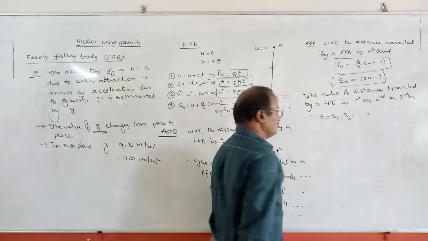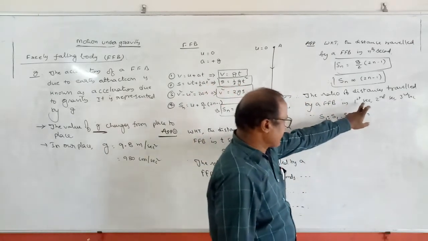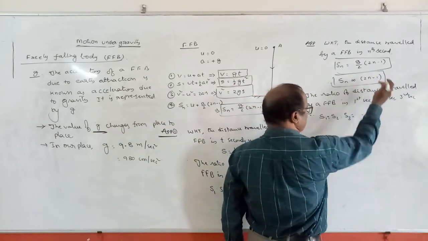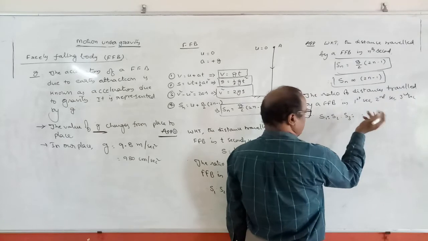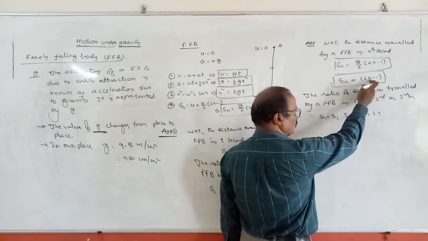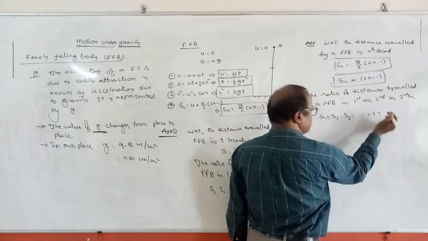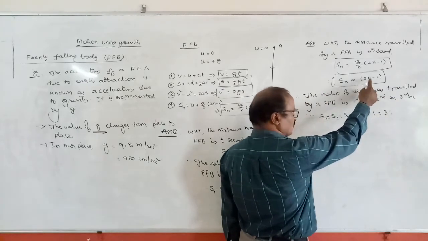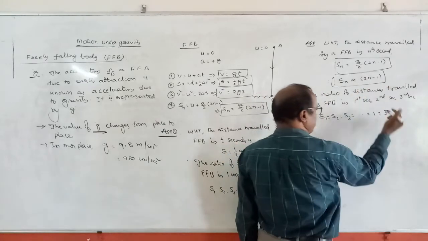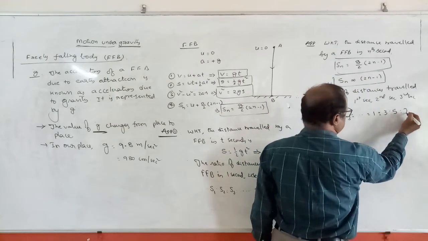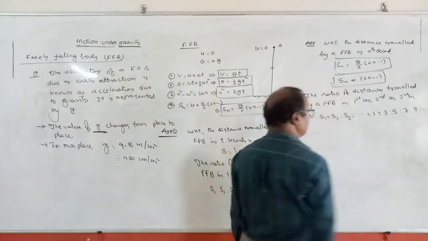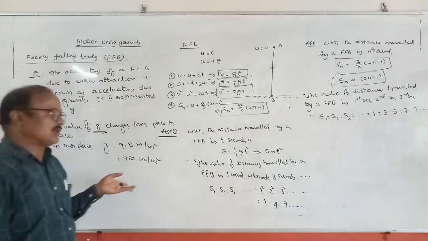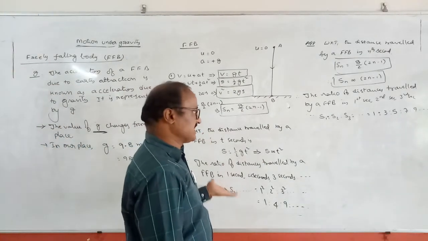What is it? In the first second, n is replaced by 1. 2 into 1 means 2, 2 minus 1 is equal to 1. In the second, n is equal to 2. 2 2s are 4, 4 minus 1 is equal to 3. In the third second, n is equal to 3. 2 into 3 is 6, 6 minus 1 is equal to 5, then 7, 9 and so on. So this is the ratio of the distances traveled by a freely falling body in the first second, second second, third second and so on.